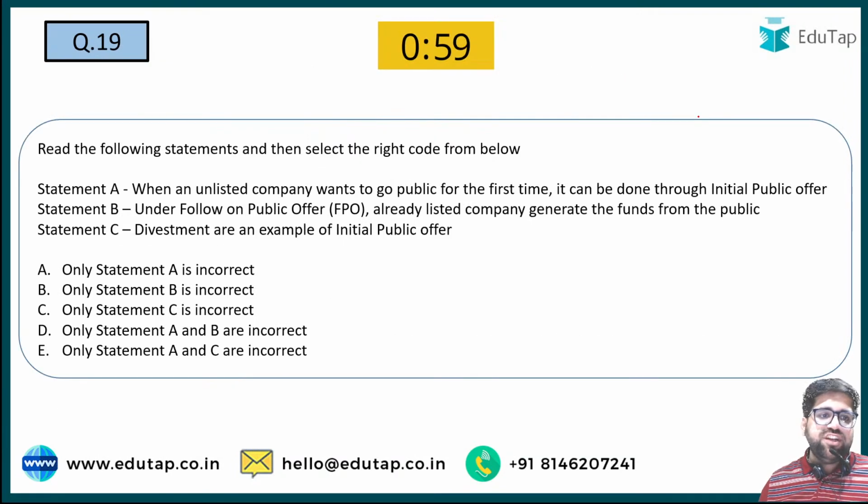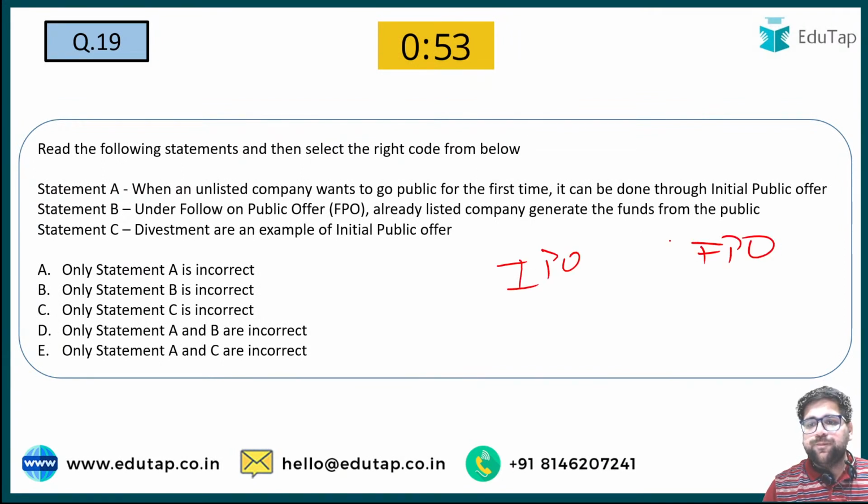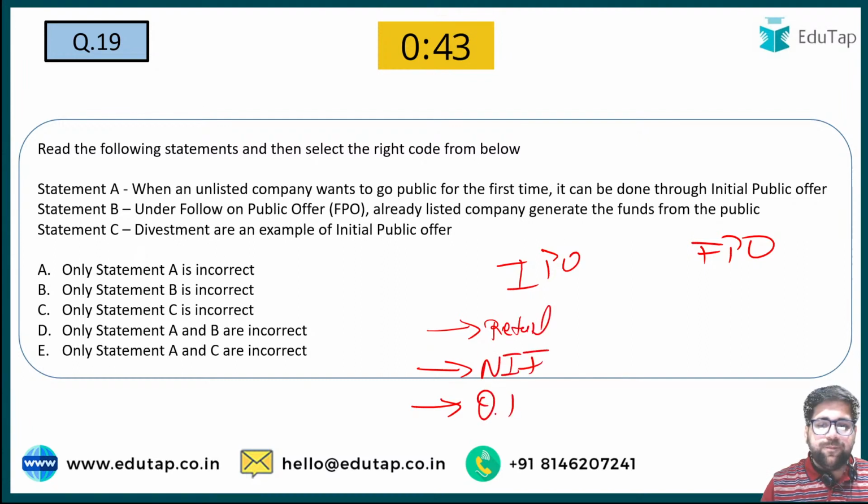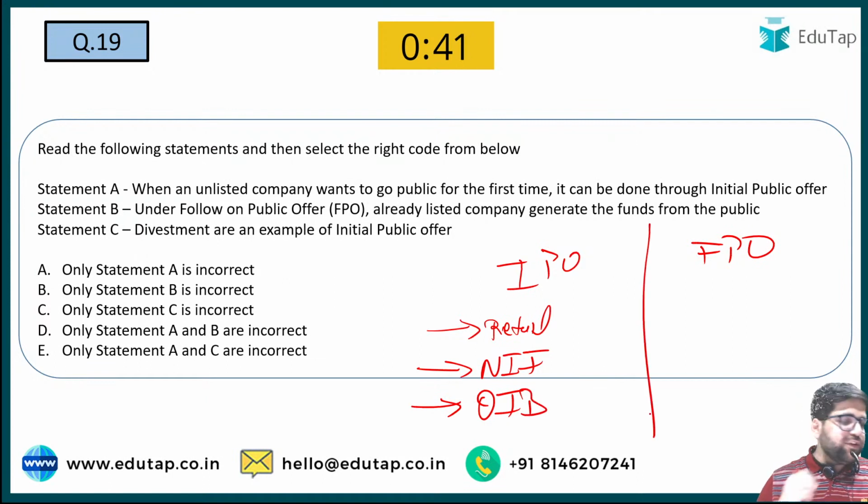Now let's move to question number 19. Now we are coming to IPO and FPO. Focus on the question. Question number 19. These are some phase 2 level questions only. So if you are not able to answer them well, then it's time to wake up for all of you.